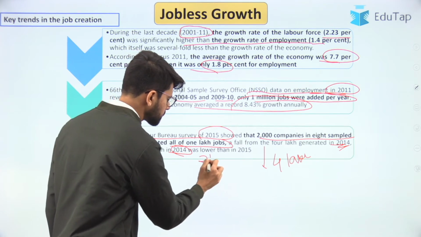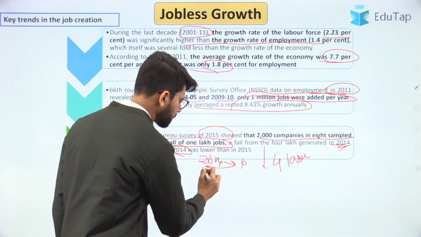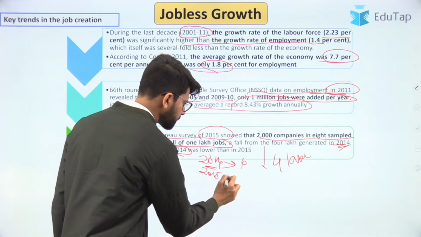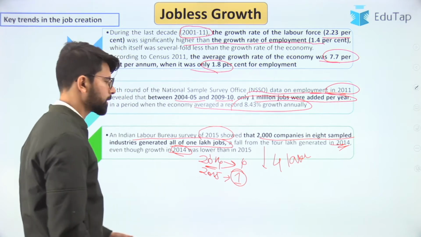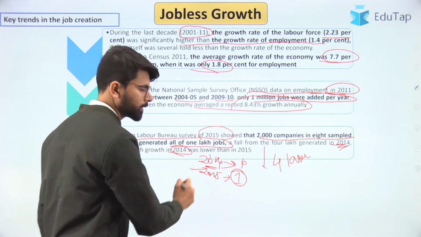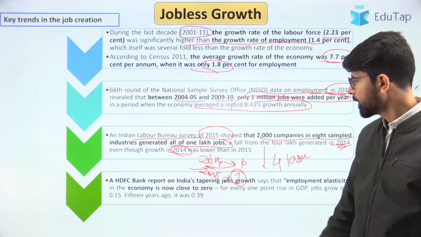So 2014 had generated 4 lakh jobs. In the year 2015, just 1 lakh jobs were generated, even though the growth was higher in 2015. Now let us look at the last point.